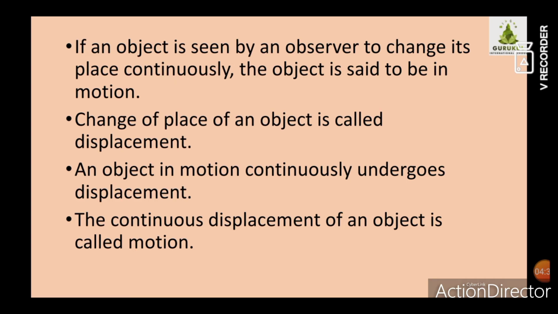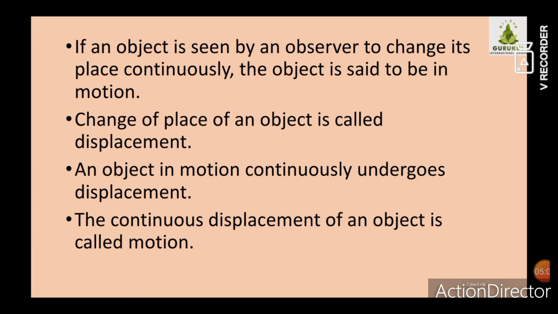Okay, so change of place of an object is called a displacement. When the objects are changing their place from point A to point B, it is called a displacement. An object in motion continuously undergoes displacement when it is changing its place, like from A point to B, B point to C. When it is going continuously, we can say that the object is in motion. The continuous displacement of an object is called motion.